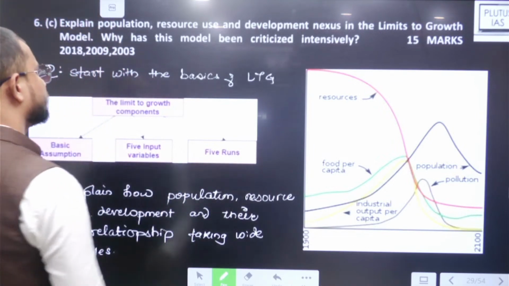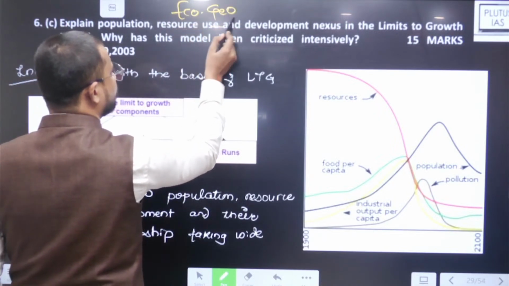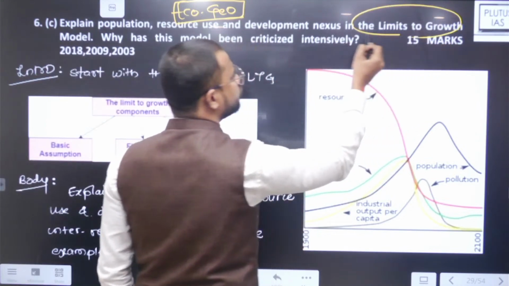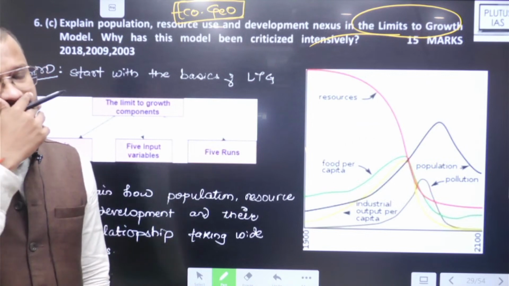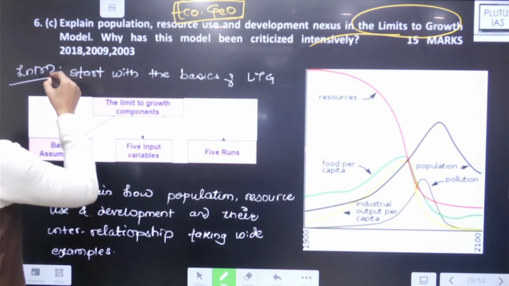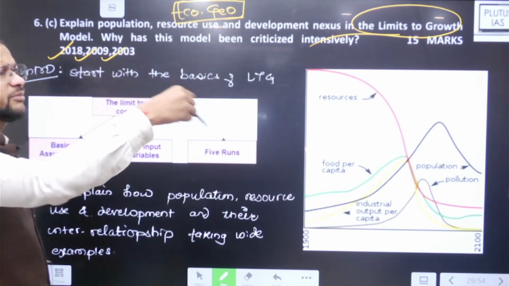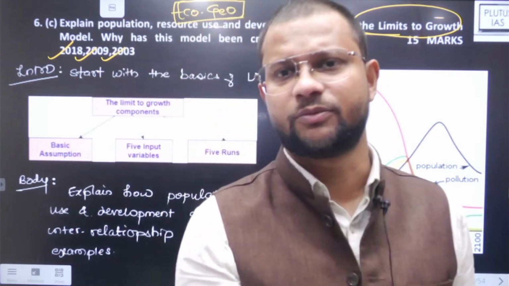The question is of economic geography, and the most favorite question of UPSC, the limits to growth model, which you will find is most important. It has already been asked in 2018, 2009, 2003 or maybe in between, and you need to connect it wherever it is further possible.